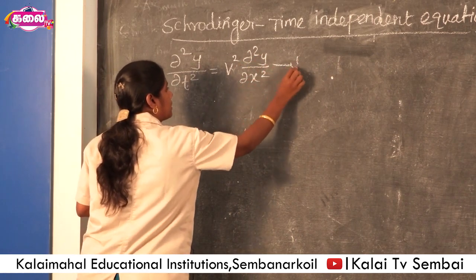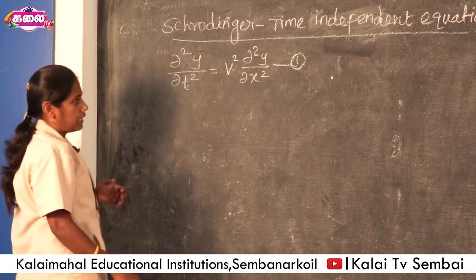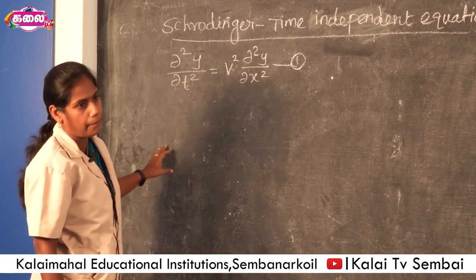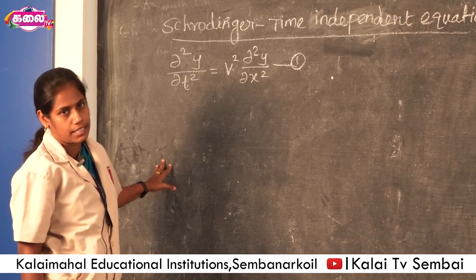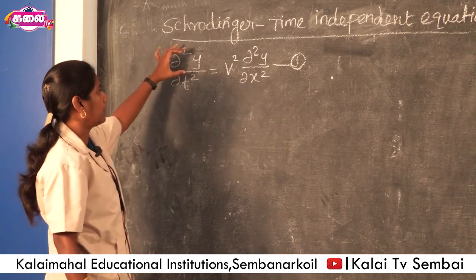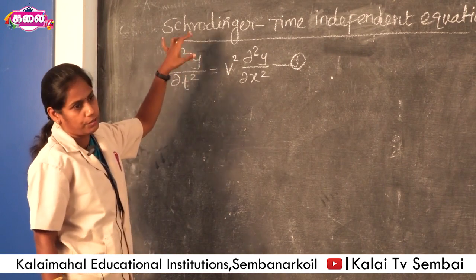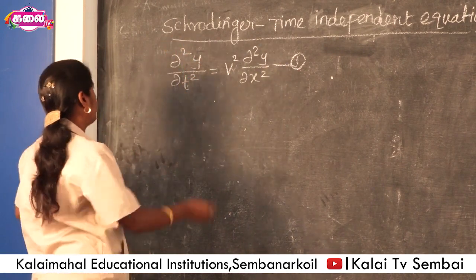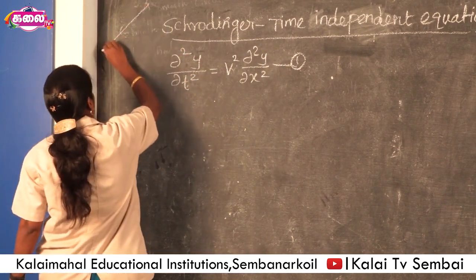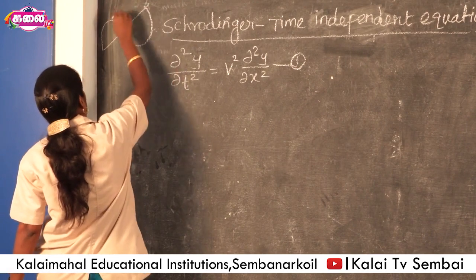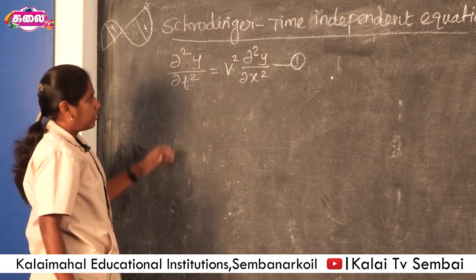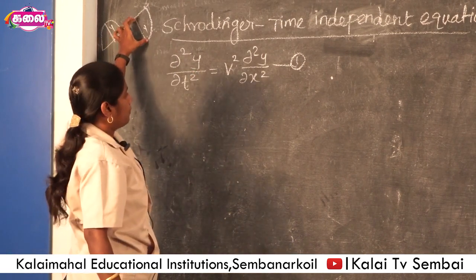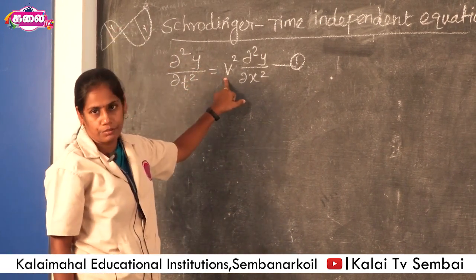This is the mathematical equation for a macro particle as a wave form in classical mechanics. In this equation, y represents the amplitude of the wave and v represents the velocity of the wave.